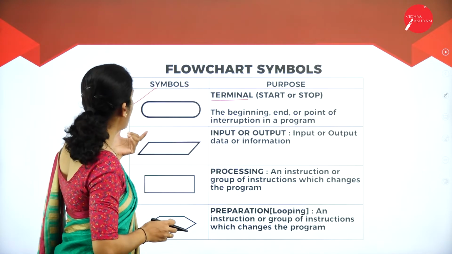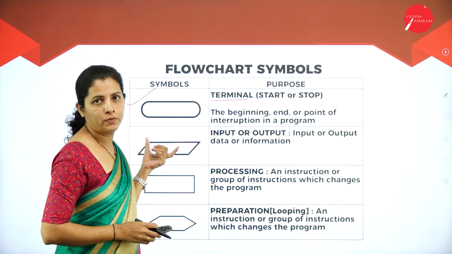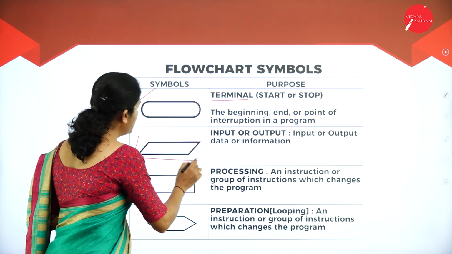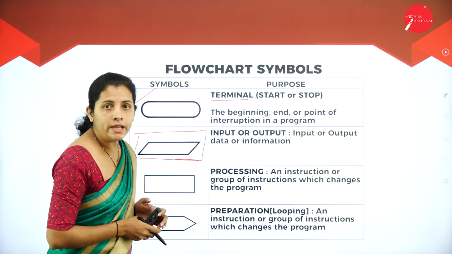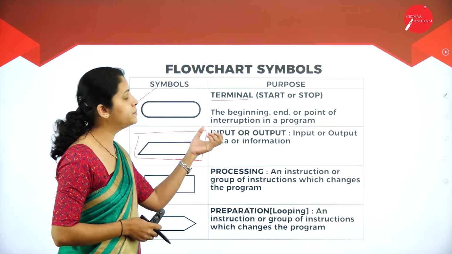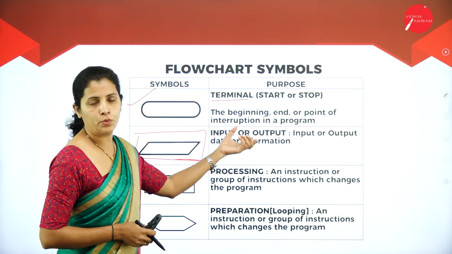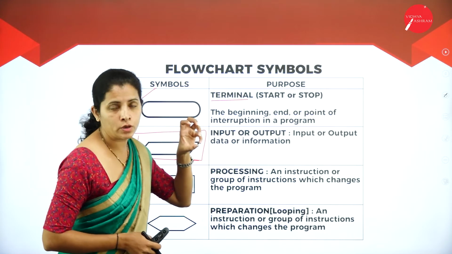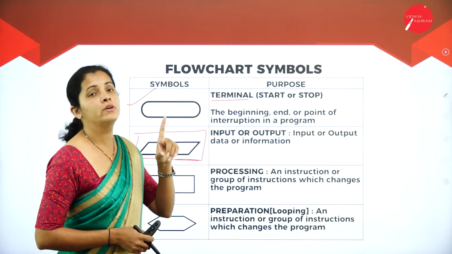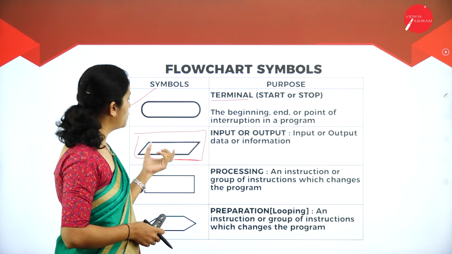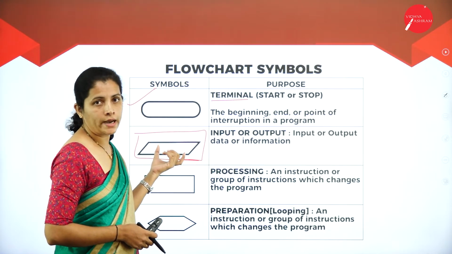Then I'm going to have parallelogram. What is this symbol name? That is parallelogram, and it is mainly used to represent input as well as output. Whatever input I have, if I want to represent it in the form of flowchart, I'm going to use parallelogram.